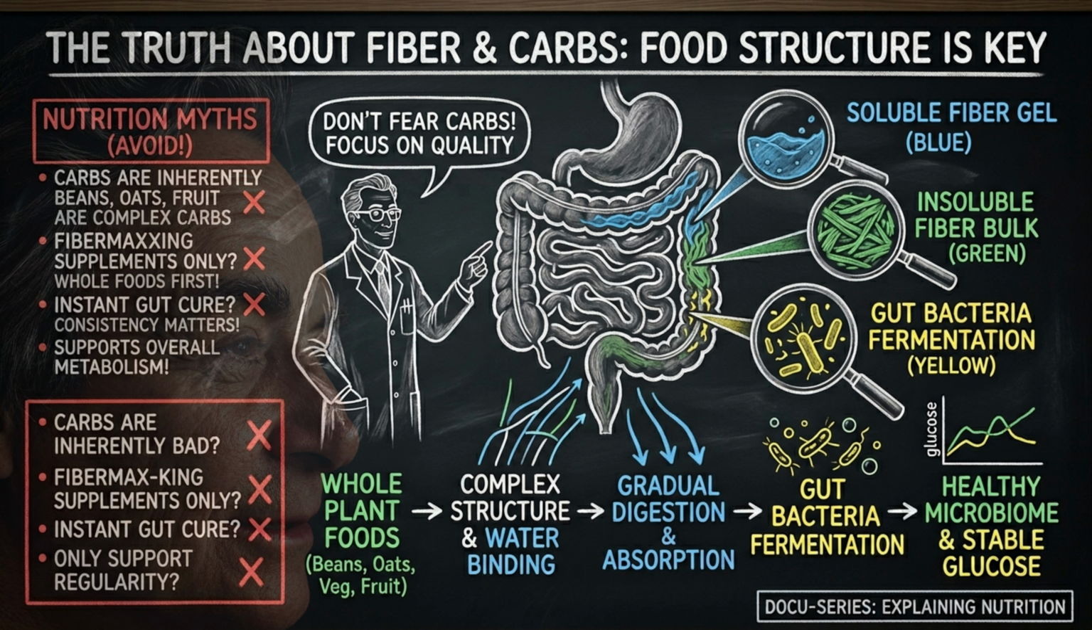Fibermaxxing should not become another way to fear carbohydrates. Beans are carbohydrates. Oats are carbohydrates. Fruit contains carbohydrates. Vegetables contain carbohydrates. The lesson is not carbs are bad. The lesson is that food structure and quality matter.